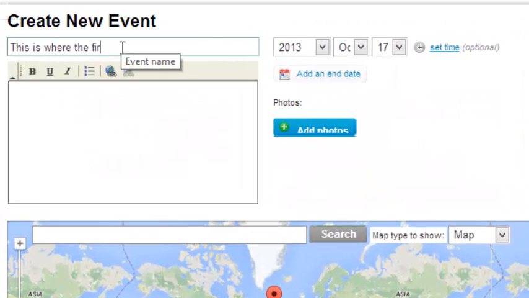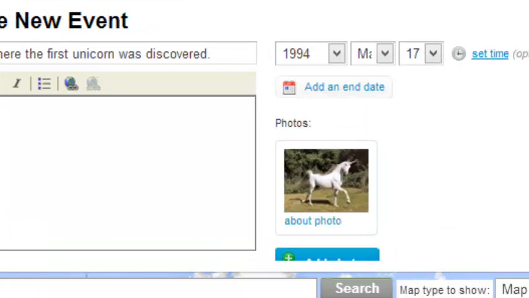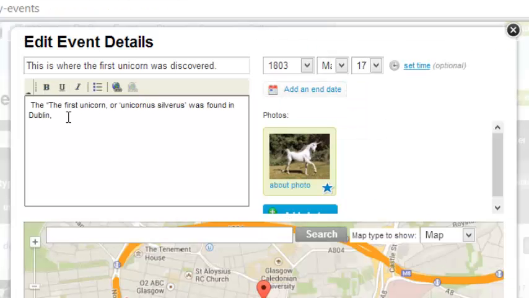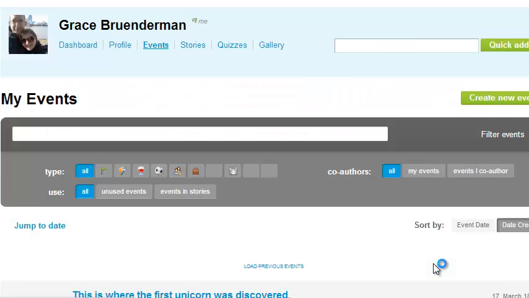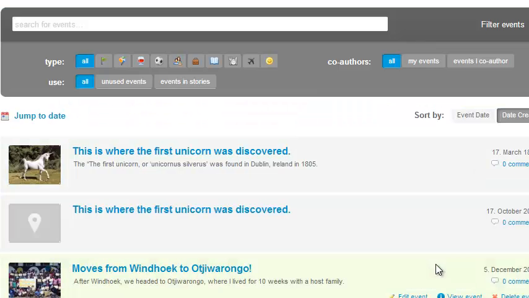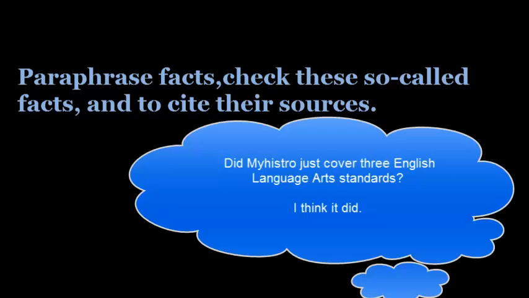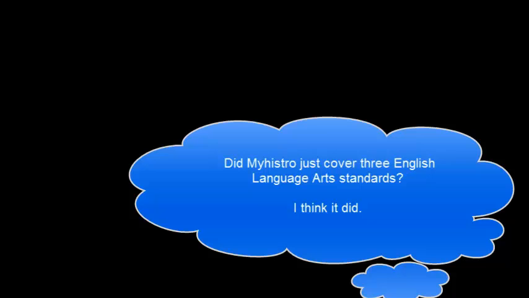But with MyHistro, students create virtual plots all around the world and write out a short blurb such as, "This is where the first unicorn was discovered," or as complicated as, "The first unicorn, or Unicorn silveris, was found in Dublin, Ireland in 1805." Then, of course, you'd make them cite their sources, so they'll realize the sad truth that unicorns aren't real. But still, they will have learned to paraphrase, check their so-called facts, and to cite their sources. Did we just cover 3 ELA standards?